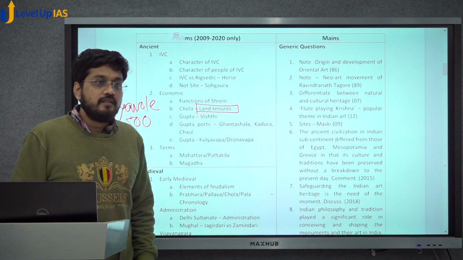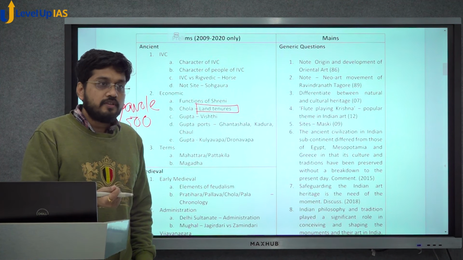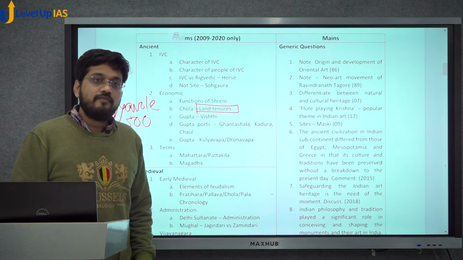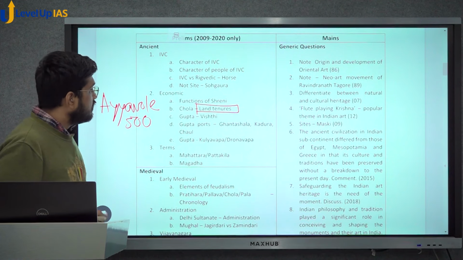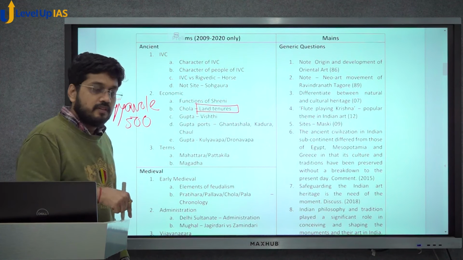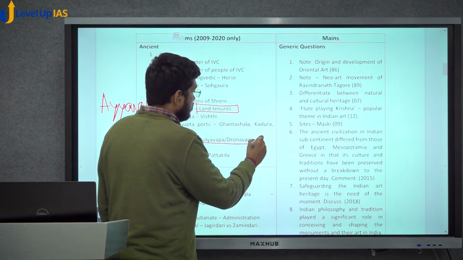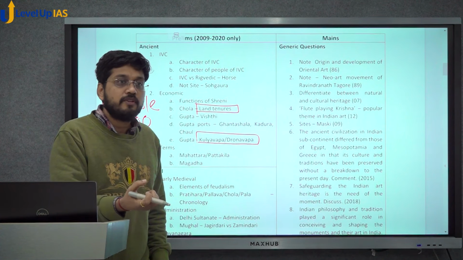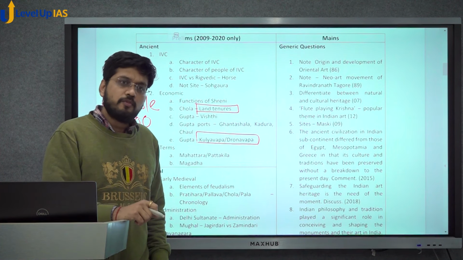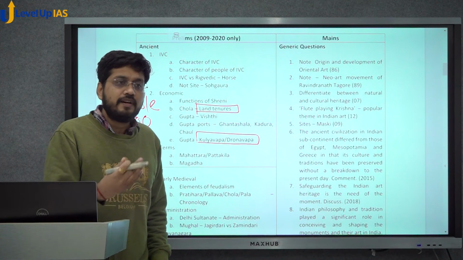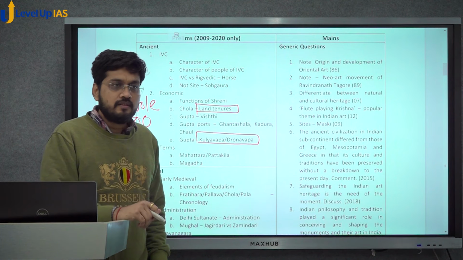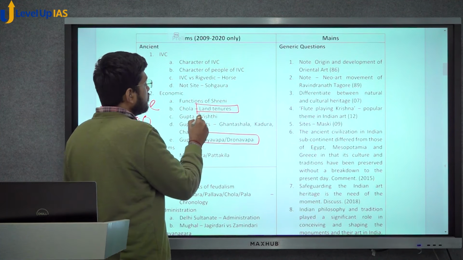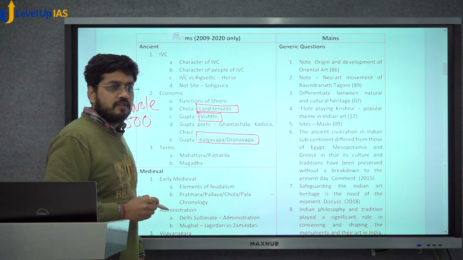Land tenures decide the rights and obligations of the cultivator, and therefore we have various terms. Let us look at the last question that was asked this year. Kulyavapa and Dronavapa. These are measures of land, units of measurement of land. There are many more units, these are not the only two, and you again find them on inscriptions of the Gupta era. But again, land economy, very important. You have another question from the Gupta era, a very simple question, the term Vishti. What does it mean?